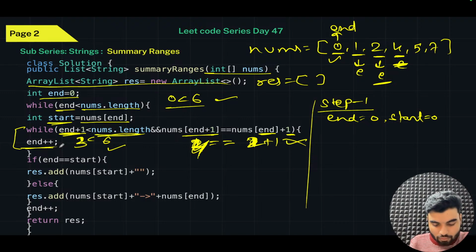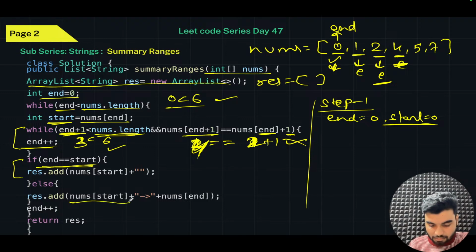Okay. So now here, what do we have? Start is pointing to 0. Start has the value 0, and end has the value 2. What you'll do is check whether start and end are both equal. The thing is, no, they are not equal. So the if branch will not work, then the else will work.